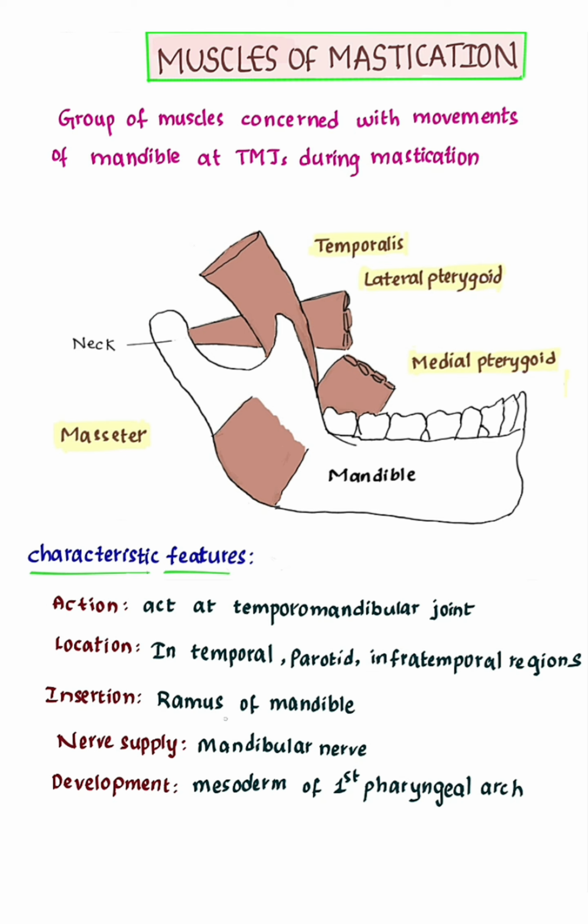Insertion: they all are inserted into the ramus of mandible. Supply: all the muscles of mastication are supplied by only a single nerve, that is the mandibular nerve. Development: they all develop from mesoderm of the first pharyngeal arch. So all the muscles of mastication act at the temporomandibular joint, are inserted into the ramus of mandible, supplied by the mandibular nerve, develop from mesoderm of the first pharyngeal arch, and are located in temporal, parotid, and infratemporal regions.